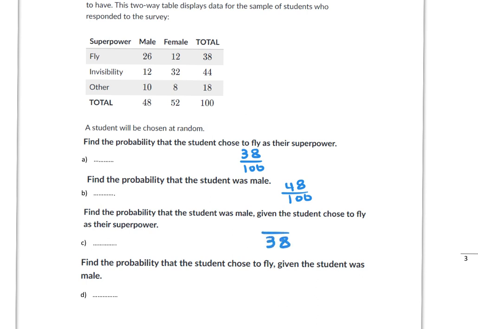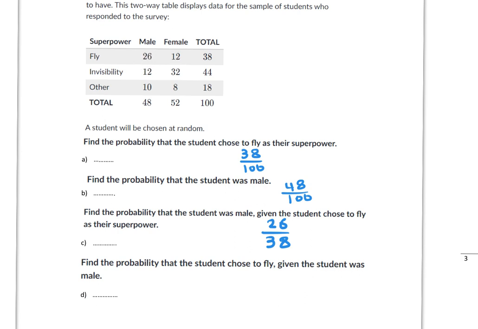Now from those 38, how many of them were male? 26. So 26 over 38, because from the 38 we have 26 male and 12 female.